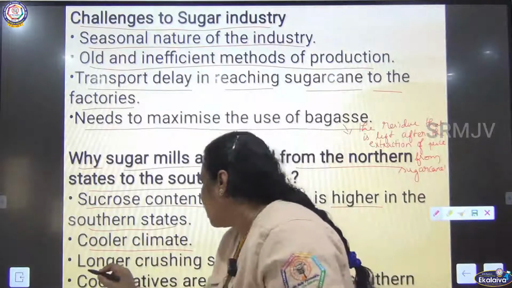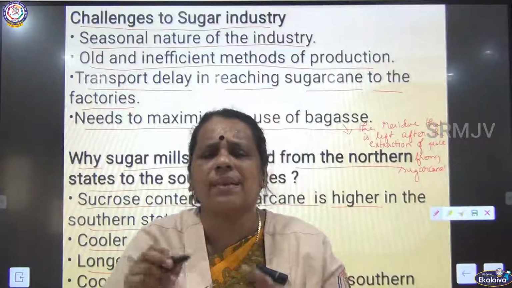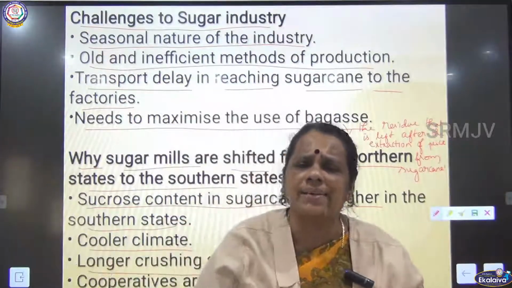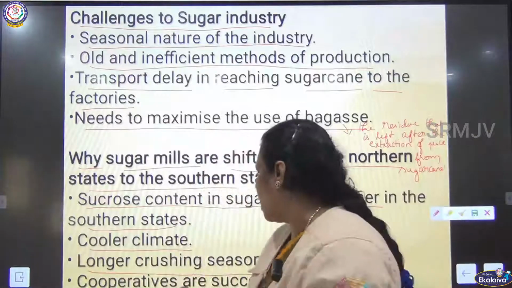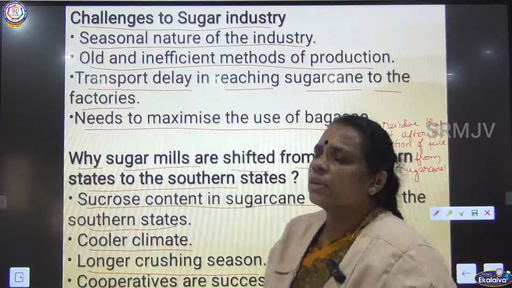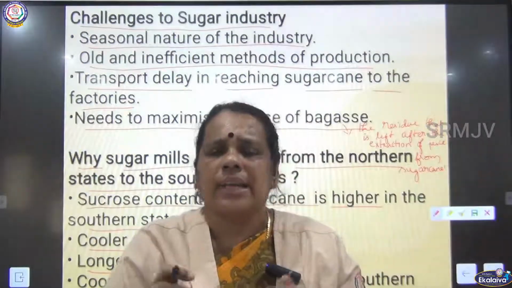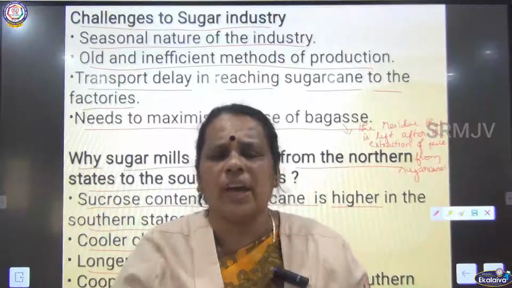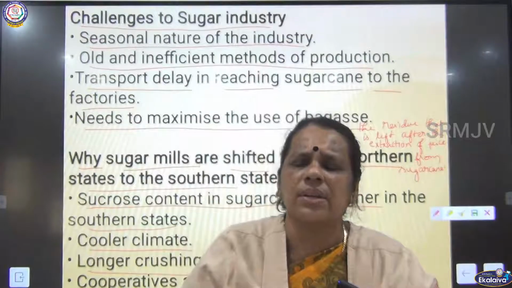The next one, longer crushing season. The crushing season is longer in the southern states. That's why it has been shifted from northern states to southern states. The last one, cooperatives are successful in the southern states. The sugar industry comes under the cooperative sector, which is successful in the southern states. That's why most of the sugar mills have shifted from the northern states to southern states.